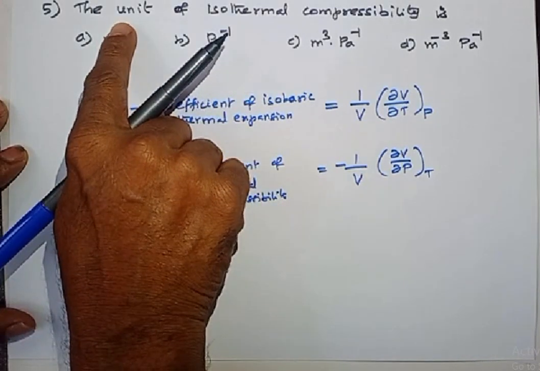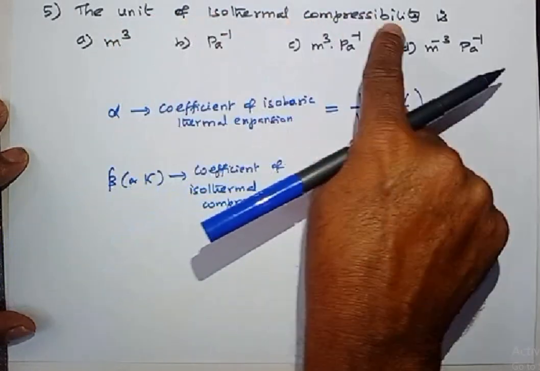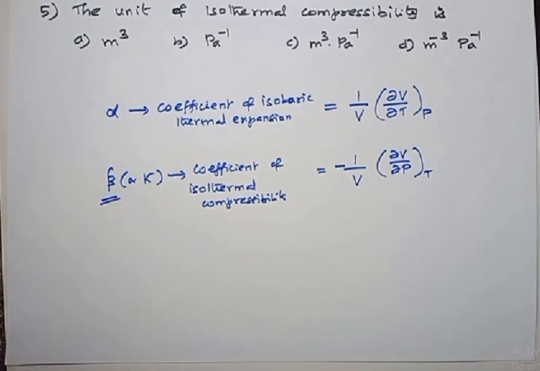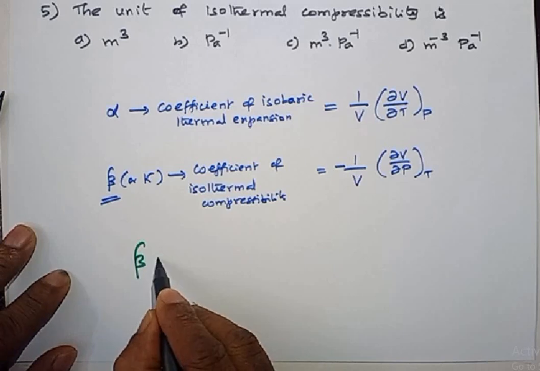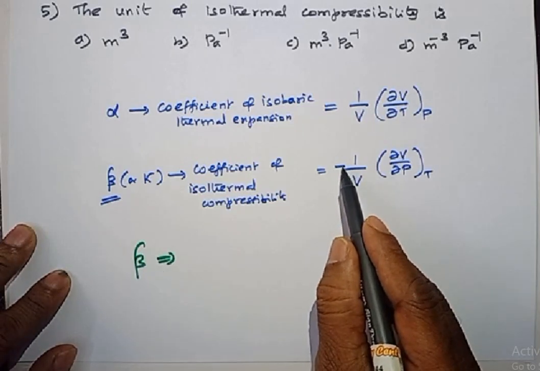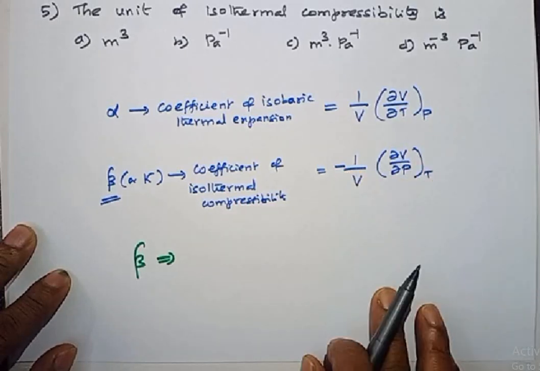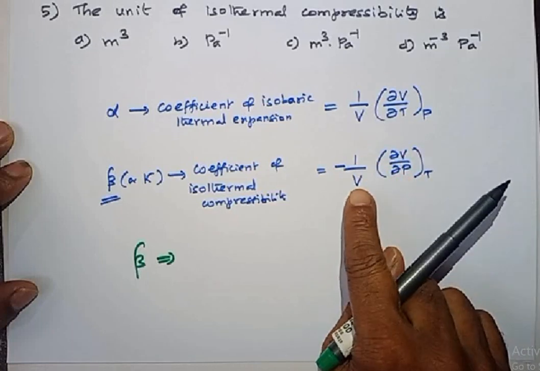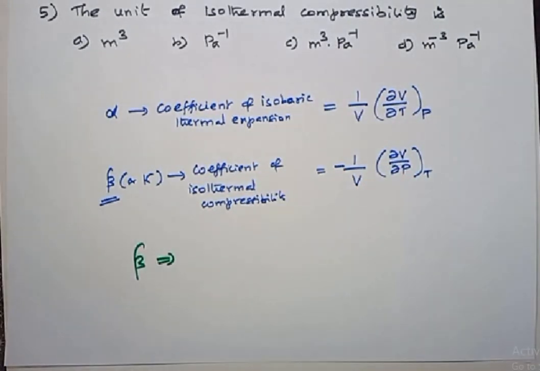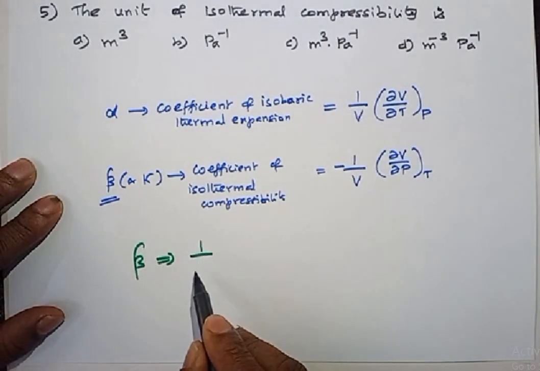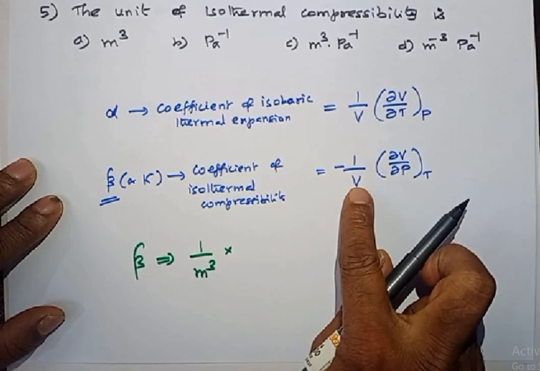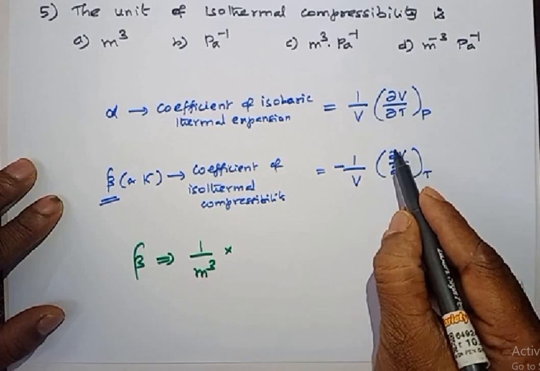Now, in the question they have asked the unit of isothermal compressibility. So they are asking the unit of beta. What is the unit of beta? Let me do it here. It's very simple. For beta, don't worry about the minus sign, just see the units of the terms that are available here. So volume is 1 by meter cube. I have 1, volume is the denominator, so meter cube, and in the numerator dou V,